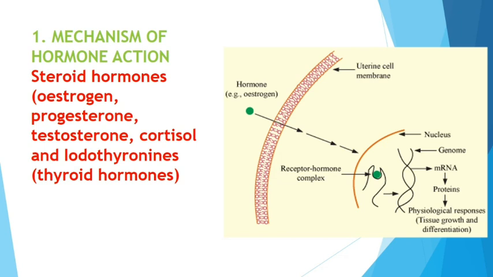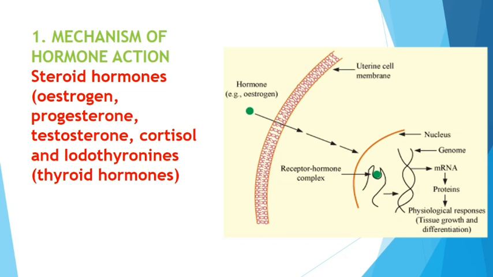In the uterine cell membrane, one example is given, that is estrogen hormone, a steroid hormone. You could see the green color dot, that is nothing but estrogen, which can easily cross the plasma membrane because they are lipid soluble, and reach the cell. Then you could see the arrow mark, that is the space where cytoplasm is there. Then you could see the nucleus boundary, correct. Directly it enters without the help of anyone into the nucleus itself.